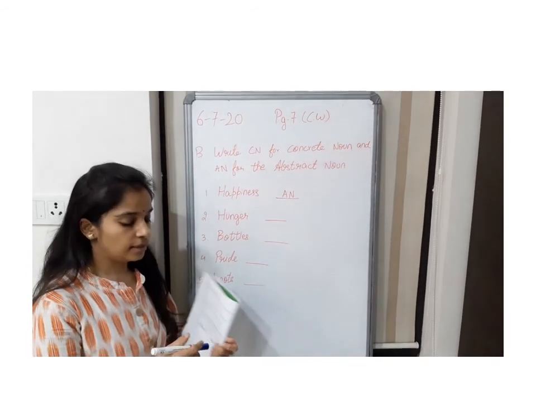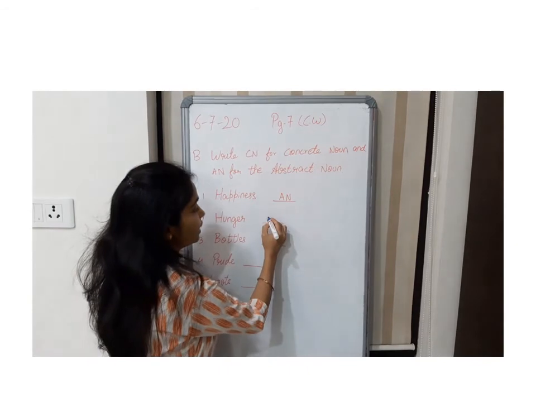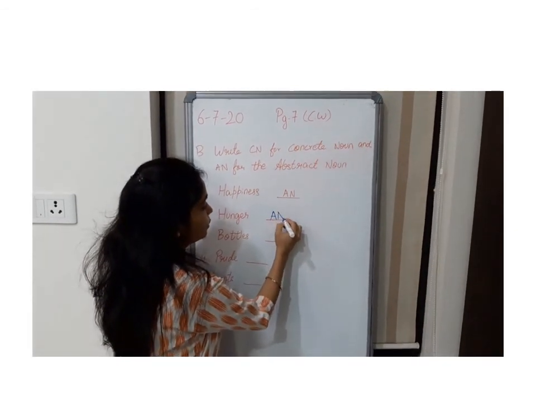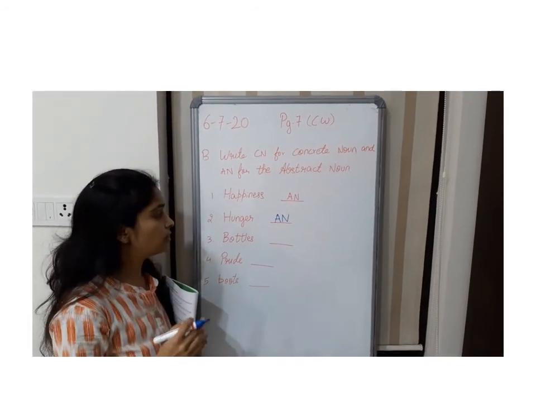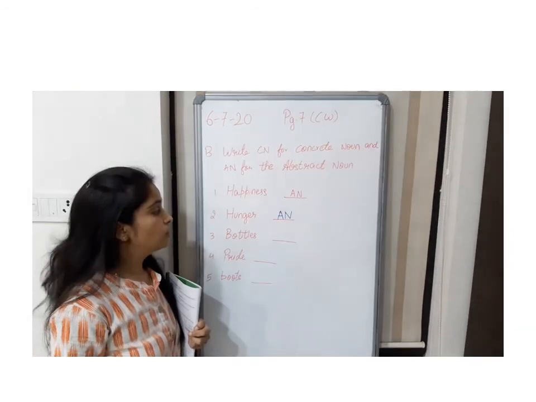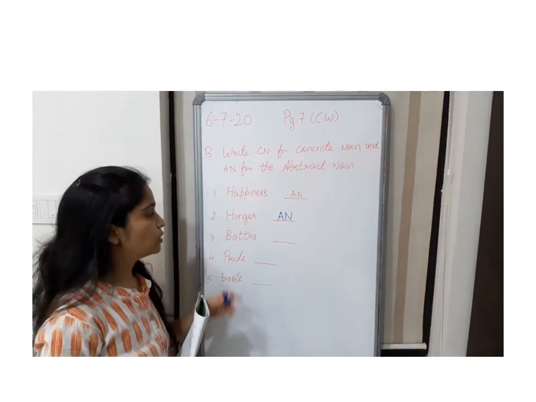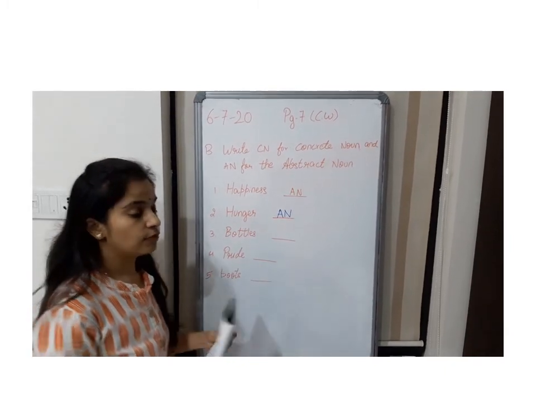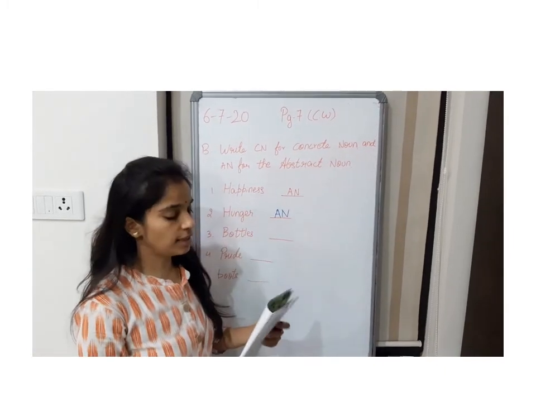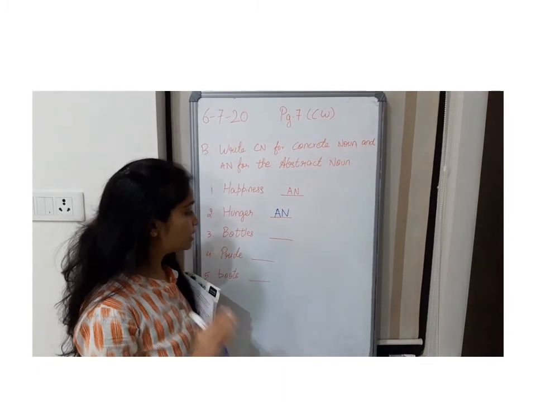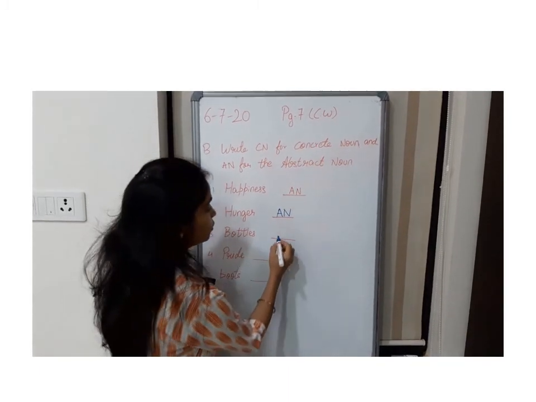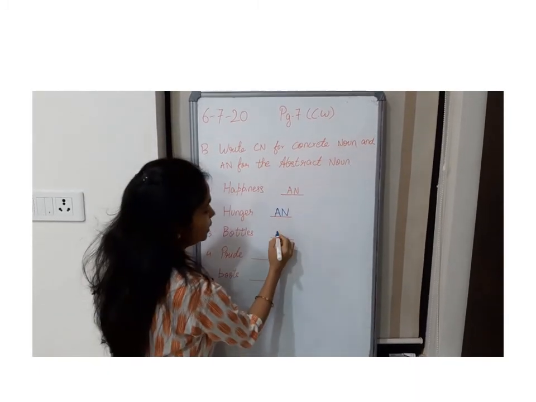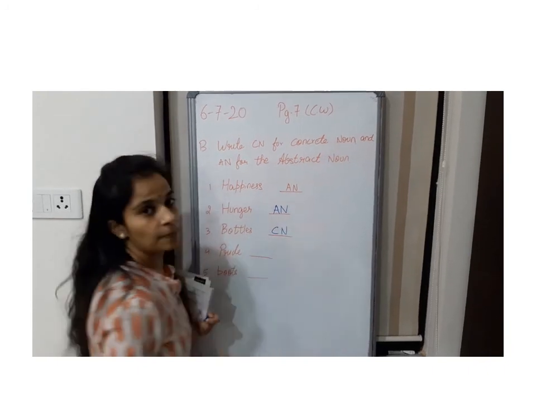Next, hunger. Again, it's an abstract noun. Why abstract noun? Because I cannot see hunger, I cannot touch, I cannot smell. I can just feel. That's why hunger is an abstract noun. Next, bottles. Now, if bottles are kept here, can you touch that? Yes, I can touch, I can see. So it's a concrete noun. For concrete noun, I am writing CN.